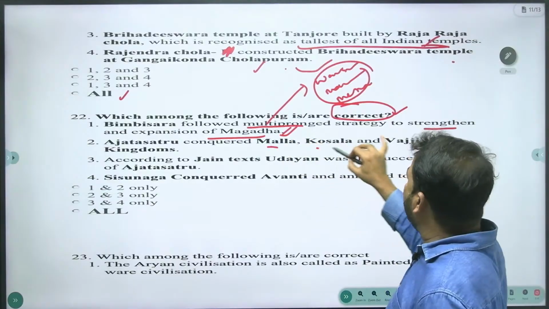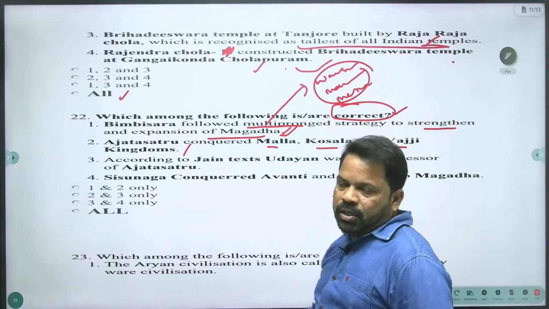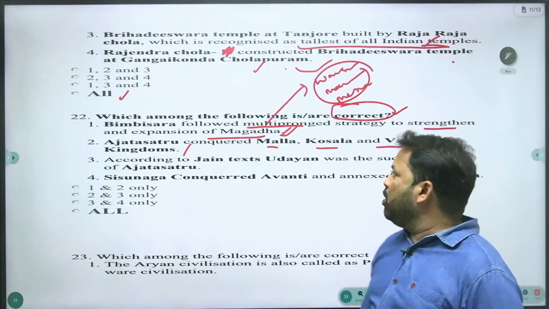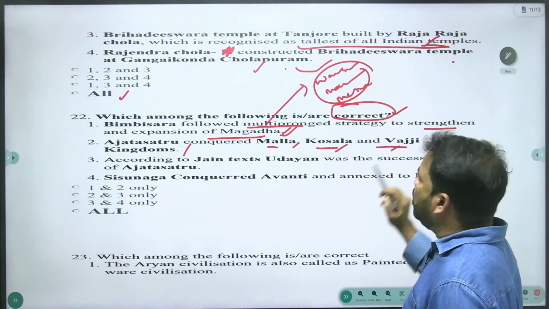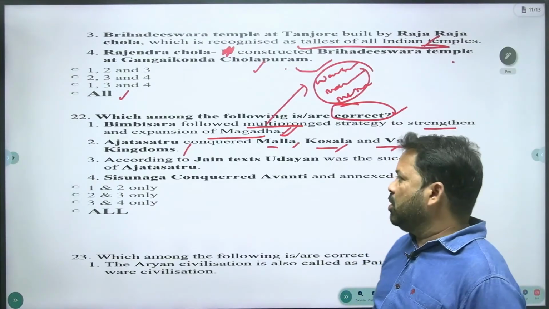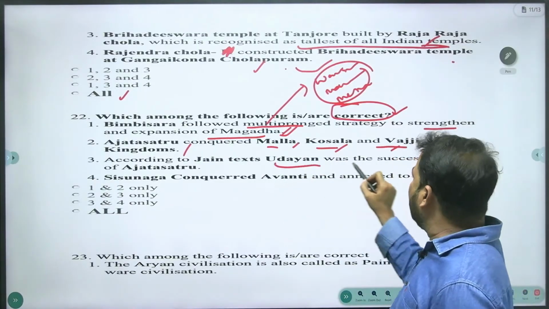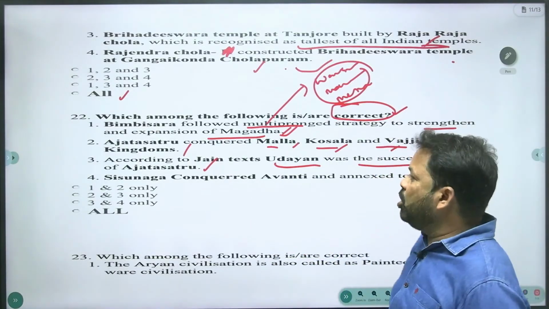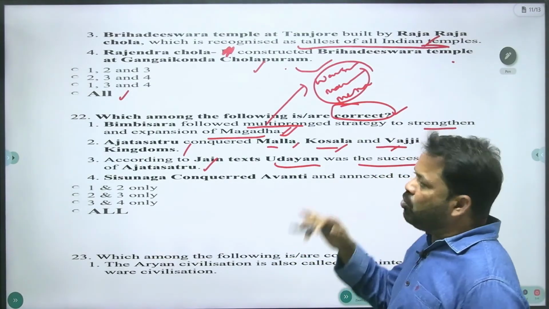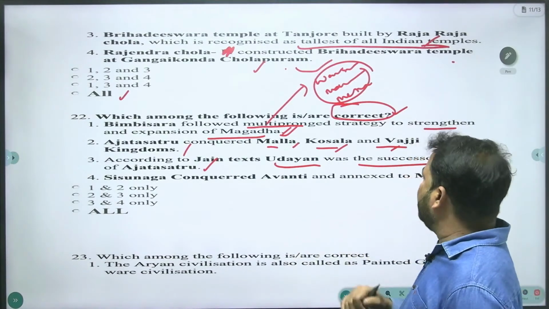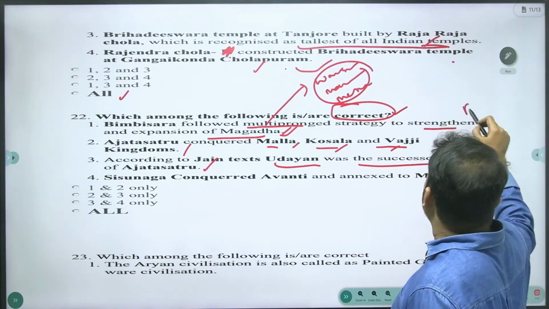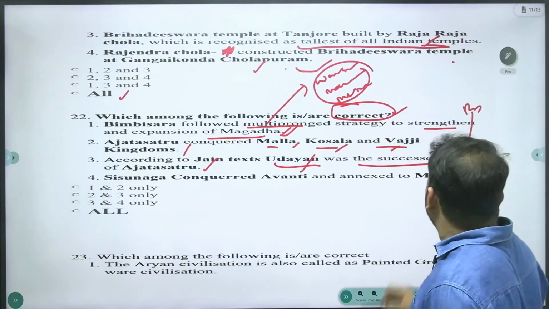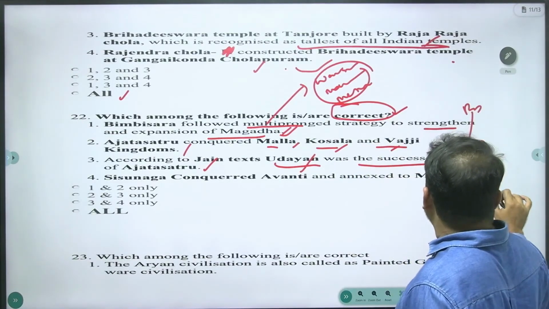Ajatasattu conquered Malla, Kosala and Vajji kingdoms. Ajatasattu was a son of Bimbisara; he killed his father and came to power, and he conquered Malla, Kosala and Vajji. That is the right statement. According to Jain text, Udayana was the successor of Ajatasattu. That is also a right statement. Udayan came to power after Ajatasattu, and he shifted the capital from Rajagriha to Pataliputra, the present day Patna in Bihar.